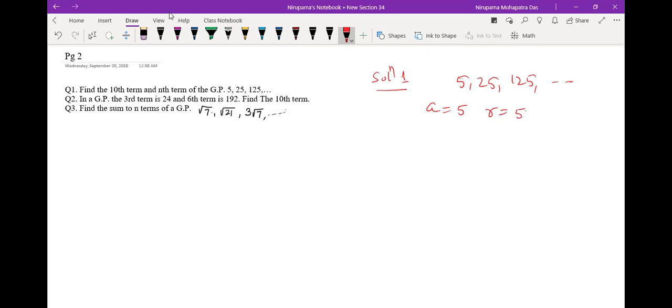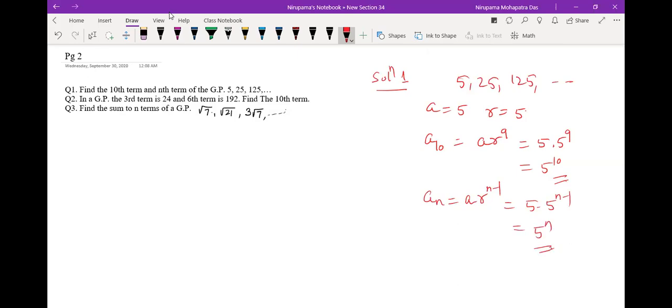So the 10th term, A10. The nth term is A into R to the power n minus 1. The 10th term is A into R to the power 9. So here it is 5 into 5 to the power 9, meaning you are getting 5 to the power 10. Okay, the nth term will be A into R to the power n minus 1. A is 5, R is 5, so 5 to the power n minus 1 times 5, and you are getting 5 to the power n. Simple. Okay, question number 2.